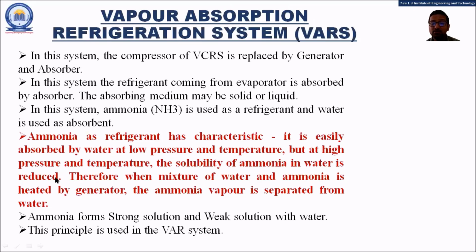Therefore, when the mixture of water and ammonia is heated in the generator, the ammonia vapor is separated from the water. And because of these special characteristics of the ammonia, we are using ammonia as the refrigerant in the vapor absorption refrigeration system. Ammonia generally forms the strong solution and the weak solution with water.